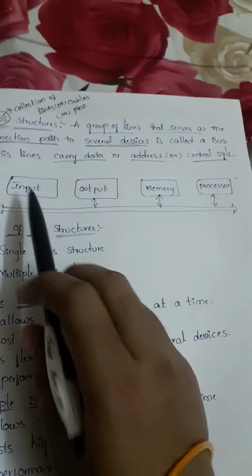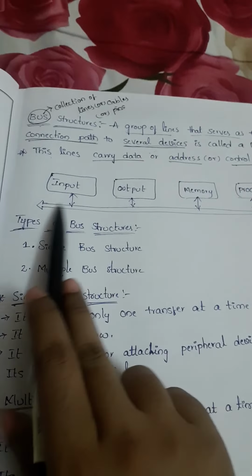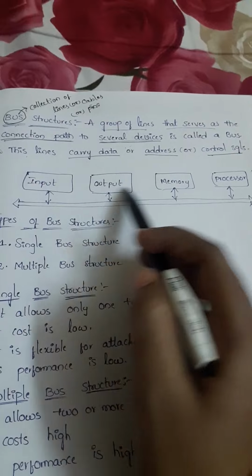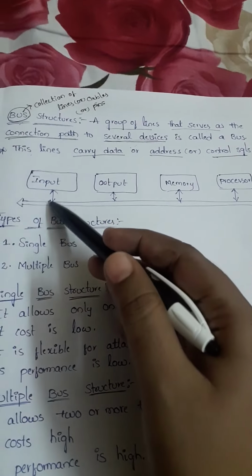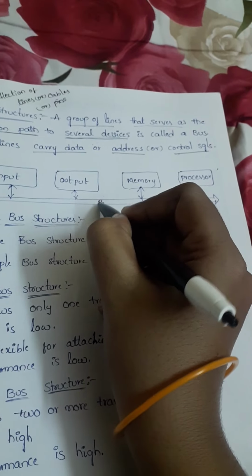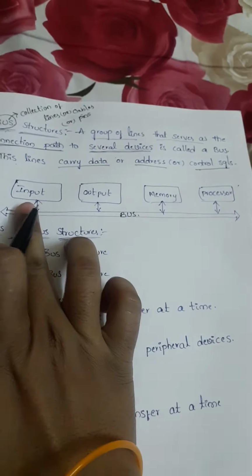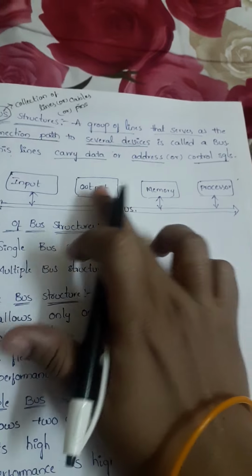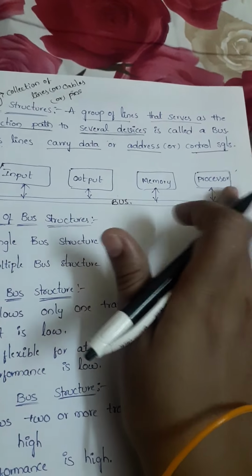Okay, so see here, the bus structure will consist like this. Input, output, memory, processor, these are the functional units of computers, no? So all the functional units will be connected by the bus. Input to output we are connecting with one bus, and likewise output to memory or memory to processor.